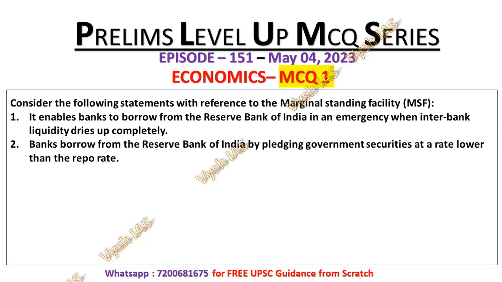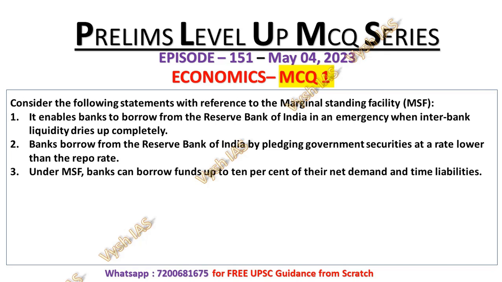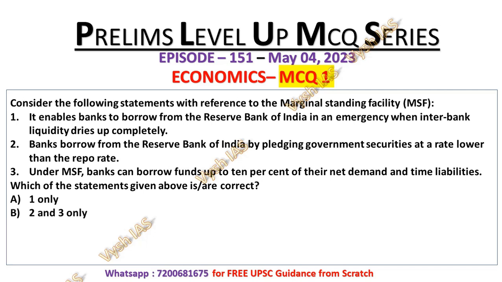Banks borrow from Reserve Bank of India by pledging government securities at a rate lower than the repo rate. Statement number 3. Under MSF, which is marginal standing facility, banks can borrow funds up to 10% of their net demand and time liabilities. So you have to identify the correct statement. Option A 1 only, option B 2 and 3 only, option C 3 only, and option D is 2 only. So I will give you 10 seconds. Try to answer this question and write it in the comment section.